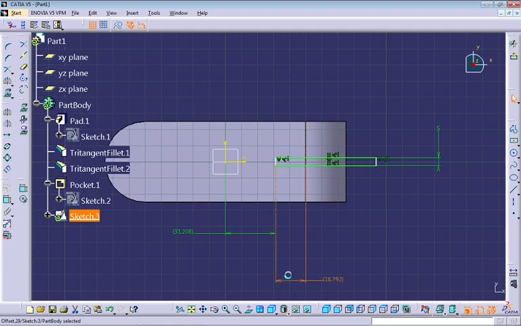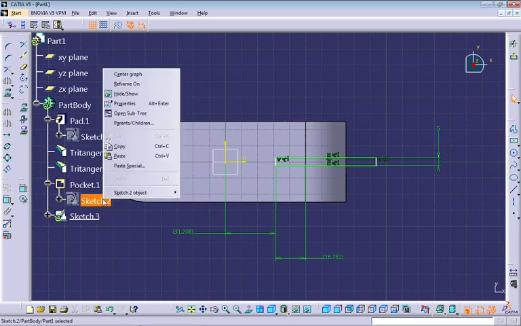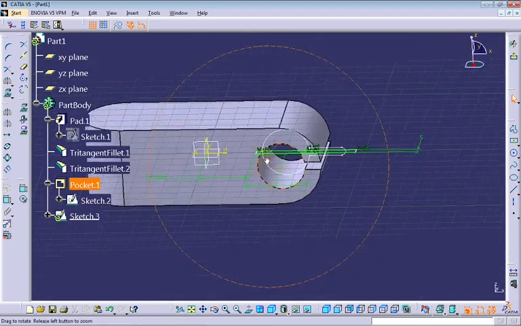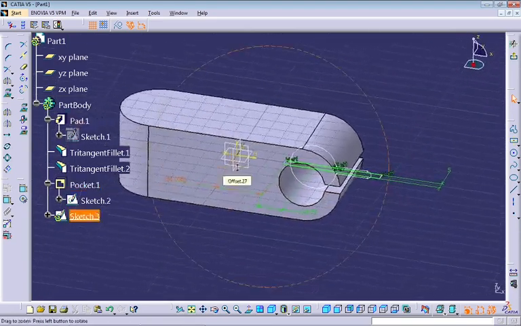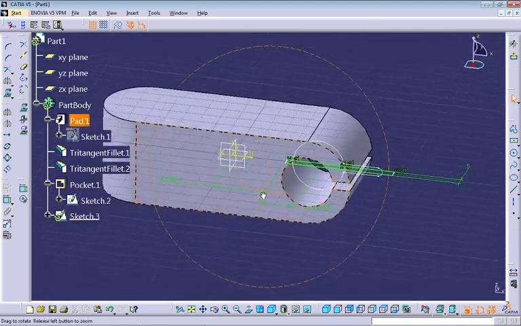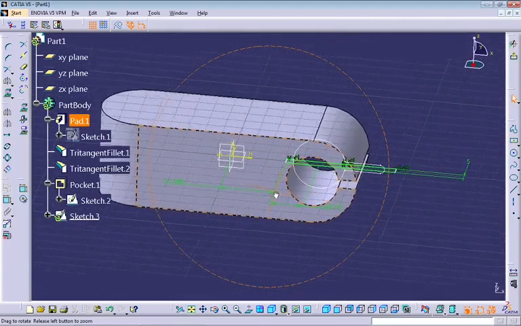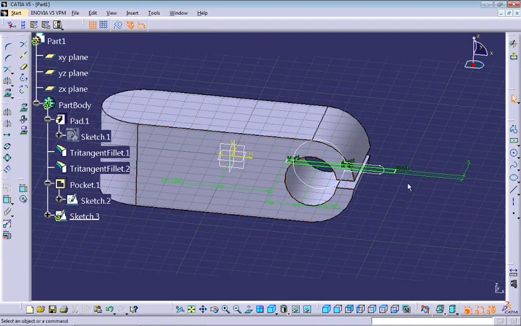To create a parametric value here, I'm going to use the sketch of our pocket. I will make the sketch visible just for you to see one thing. You see this point right here?